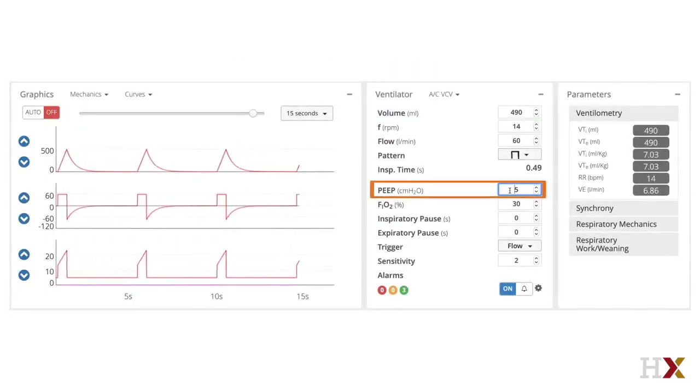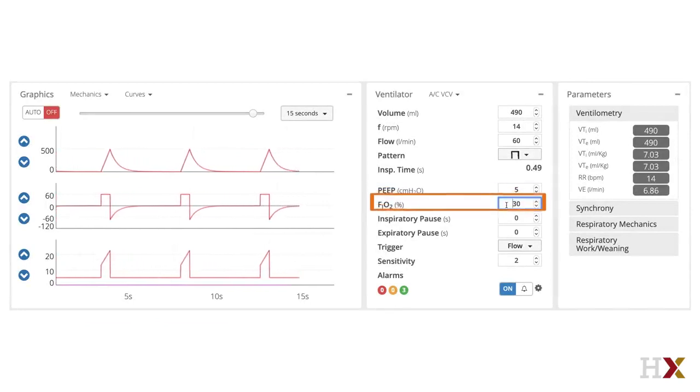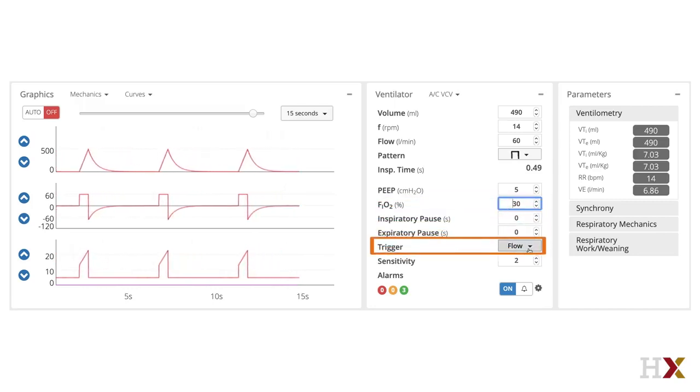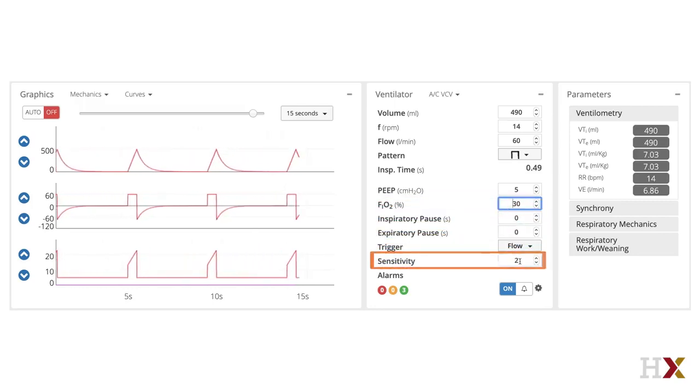Let's first review the settings common to all modes. The PEEP is set at 5 centimeters of water. The FiO2, which is entered as a percent rather than a fraction in this example, is 30%. The trigger sensitivity is flow, and it is set at 2 liters per minute.